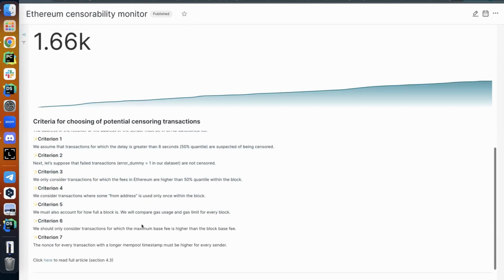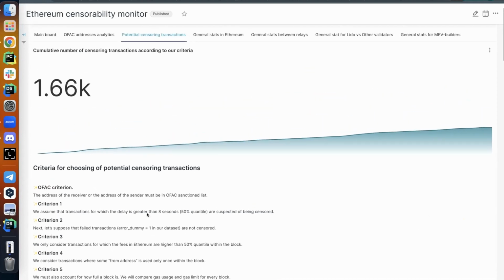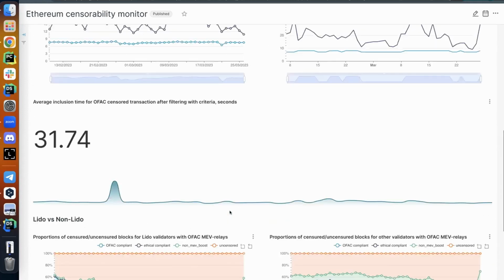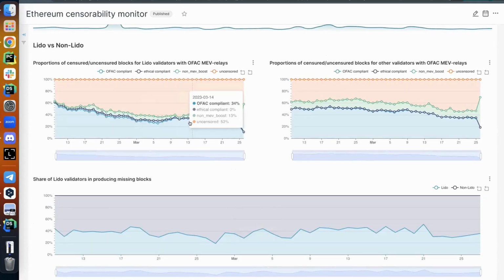This is all our criteria to filter out, I remind you, transactions which have high time delay for objective reasons. Also, data about Lido versus non-Lido, which I talked about earlier. And participation of Lido validators in producing missing blocks.